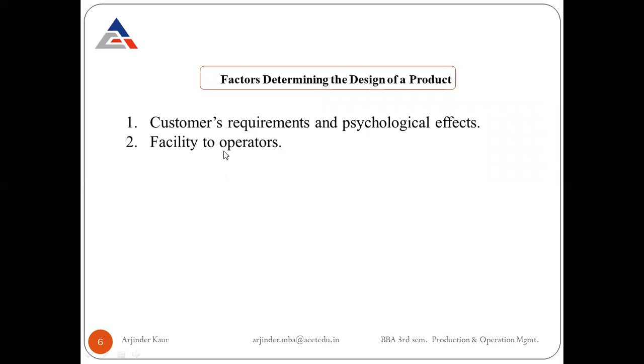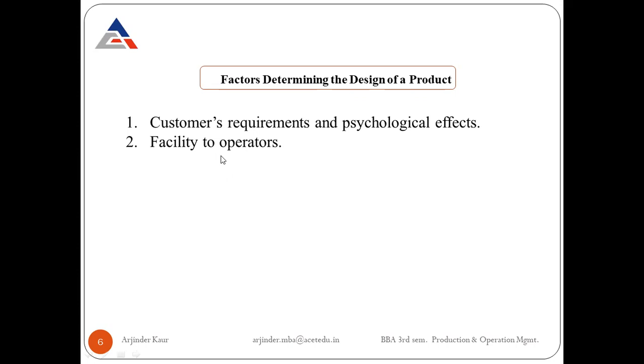Next is facility to operators. The product designer must see that an operator is provided with all possible comforts and facilities in handling the operations involved in the product design.